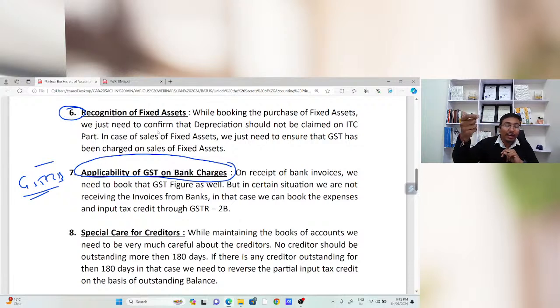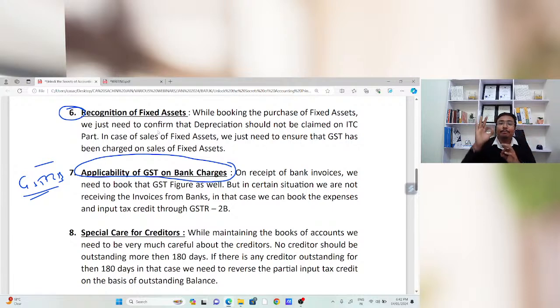वरना होता क्या है, we are not going to take that bank charges वाली input tax credit. हम तो पहले सोचते हैं बहुत छोटा छोटा सा amount है, but if we accumulate that particular amount, the input tax credit on account of that amount will also be around 2,000 to 5,000 rupees based on the nature of the transactions with the bank. So in that case, at the end of the financial year, after the lapse of the timeline of section 16 subsection 4, we will not be eligible to claim that input tax credit.